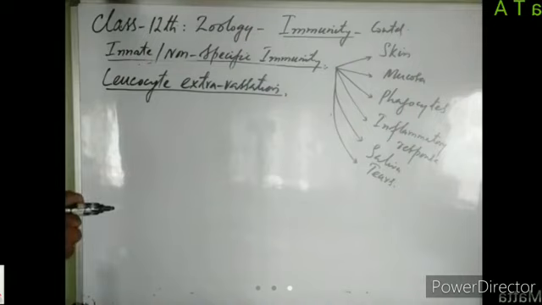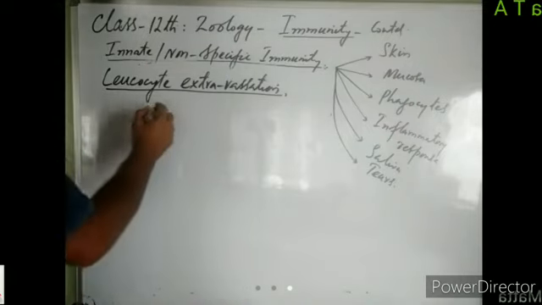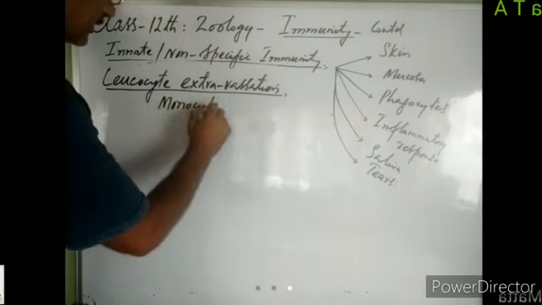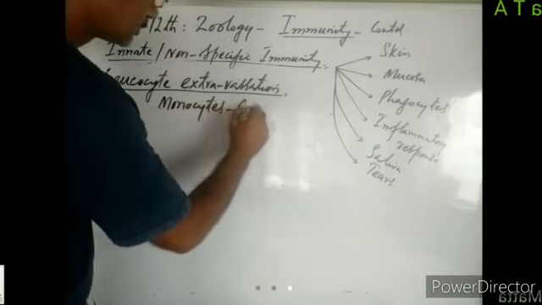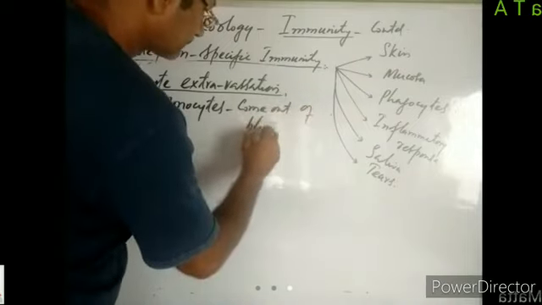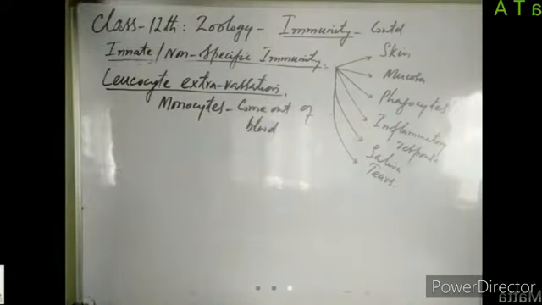So these monocytes come out of blood and then go into different body tissues, and accordingly they are named there, right?